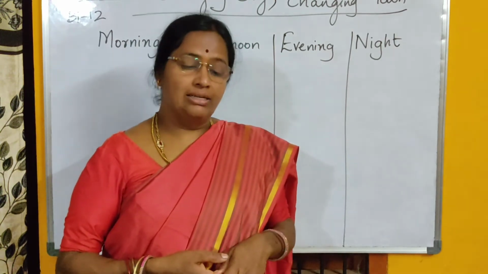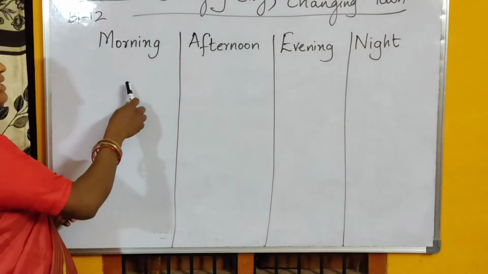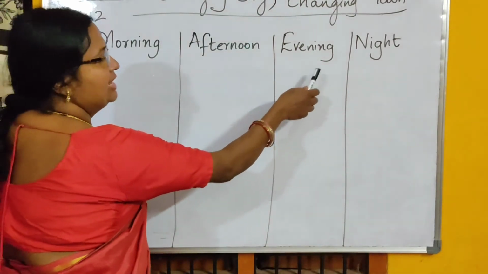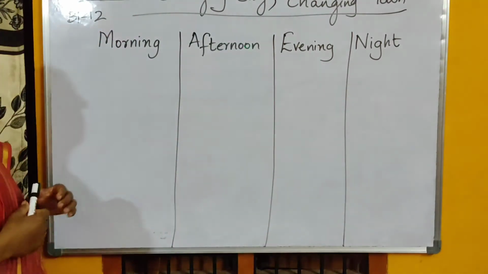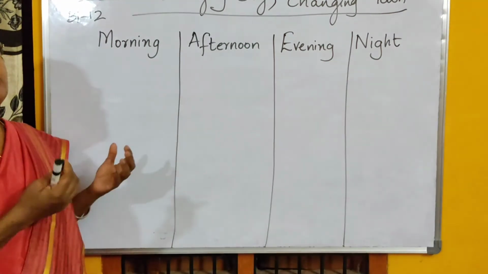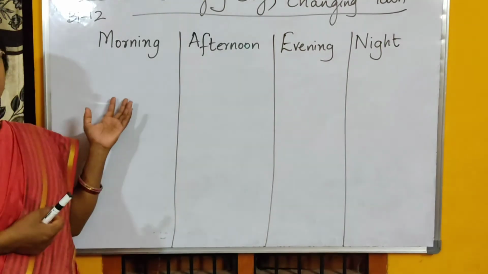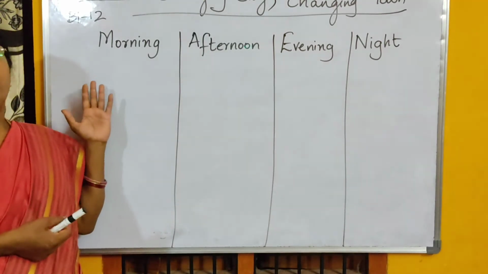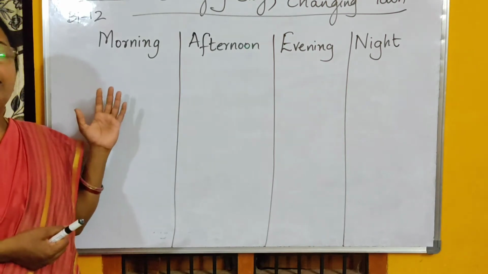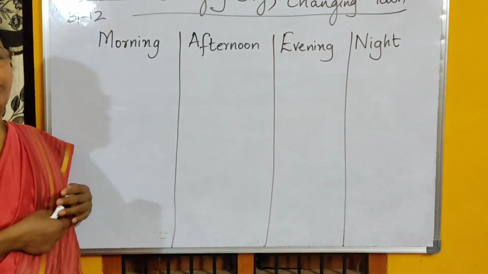Let us try to understand. We have drawn 4 columns: morning, afternoon, evening, night. So, in the morning, what do you see people doing outside? Like you see sweepers sweeping, school children getting ready, putting on their bags and going to school, right?